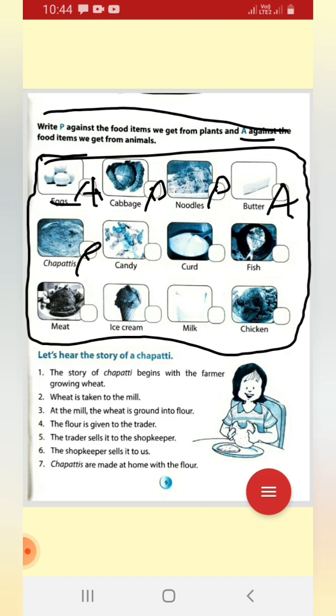And candied chocolates, sugar, this is from plant. Curd, dahi, this is also from milk, so it will be A. And fish will be A. And meat also A. And ice cream, from where do we get it? From water and milk together it is made, so it can be animal and plant also. And milk is animal, and chicken also animal.